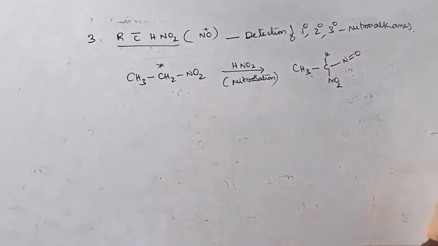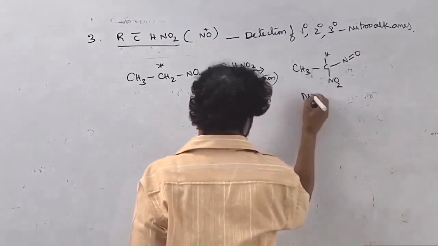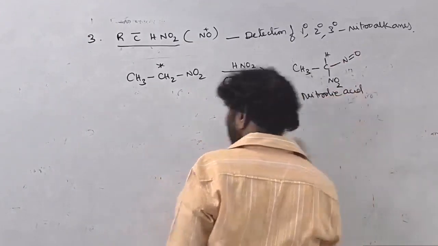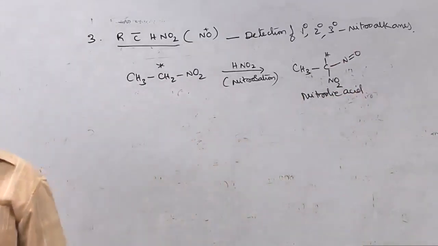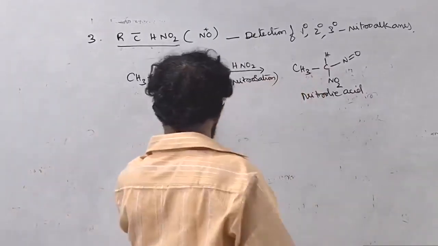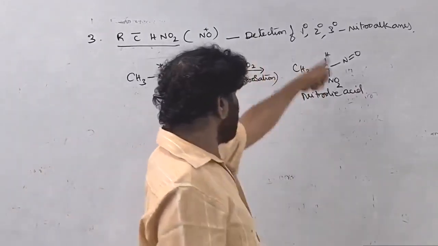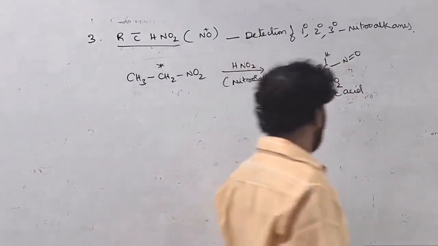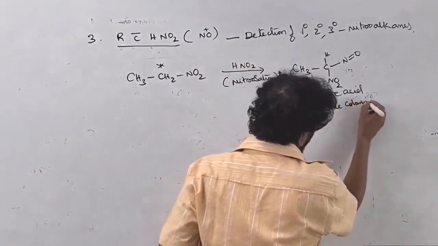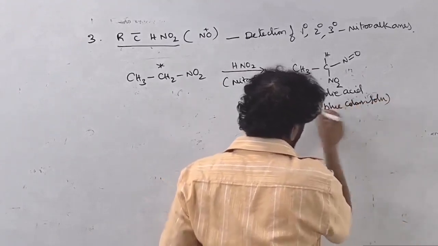This is called nitrolic acid. Nitrolic acid has a blue color. All primary nitro compounds on treatment with nitrous acid give a blue color solution, that is nitrolic acid.